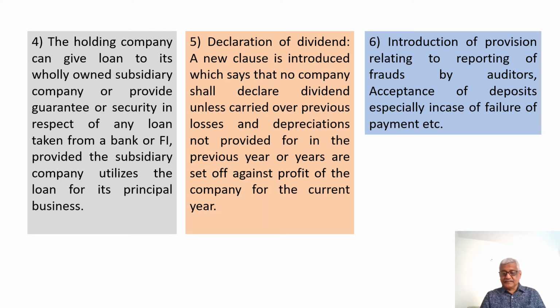That is, in a company, had there been any accumulated losses or not making depreciation provision, unless they are clearly set off, no company can declare dividend.